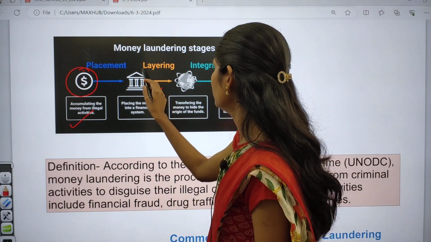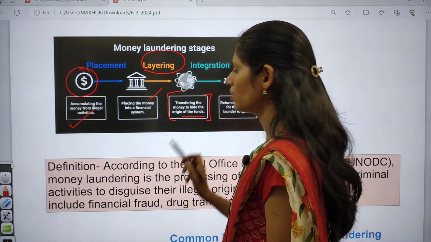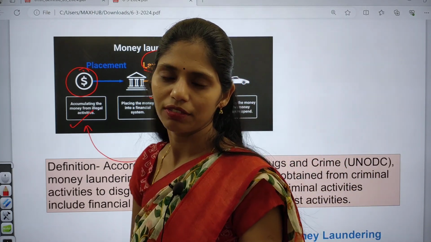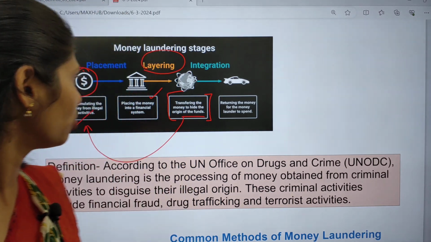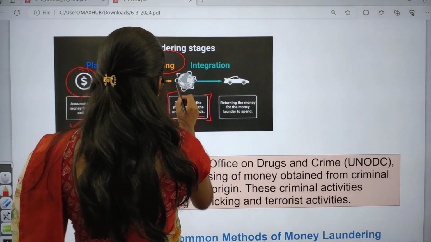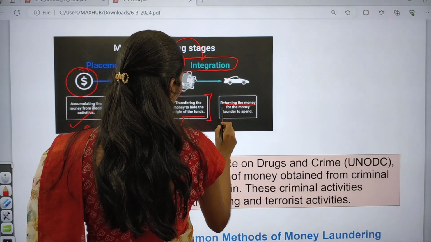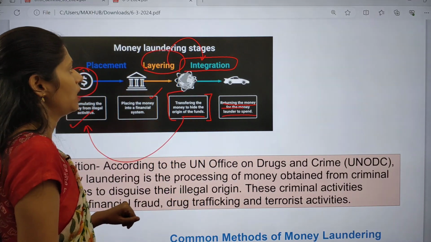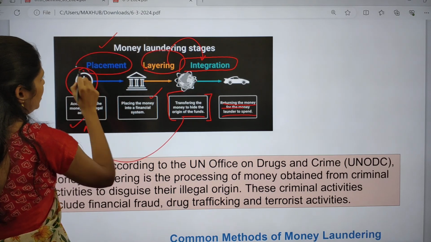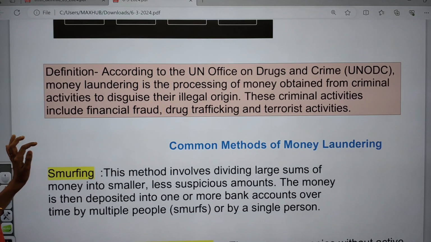After that, we will be going for layering. Layering is nothing but transferring the money to hide the origin of funds. So you will not be saying that this is money that I got from illegal activities, right? You have to show that you got this money through legal means. After layering you will be going for integration, so you will be returning the laundered money to spend. In this way you will be doing money laundering, and there are 3 stages: placement, layering and integration.